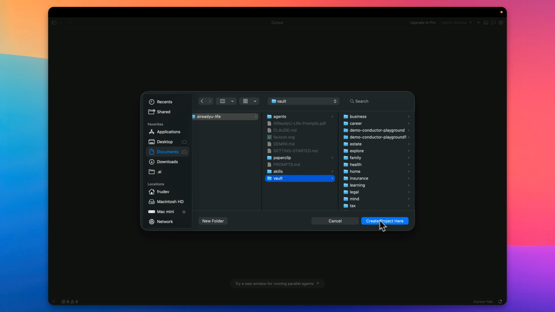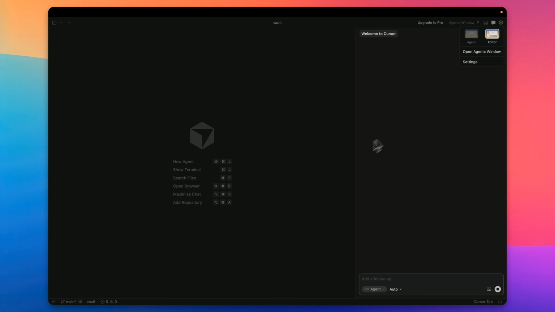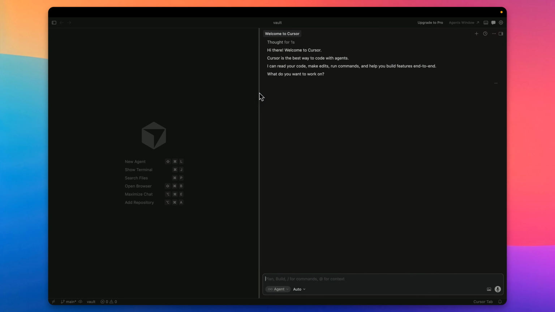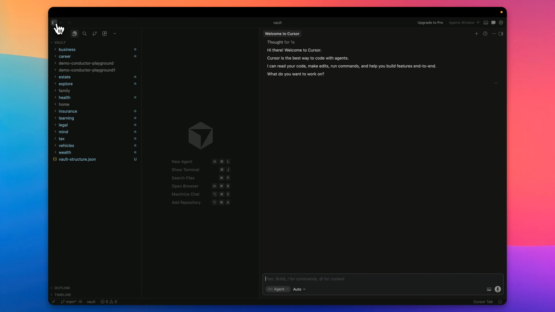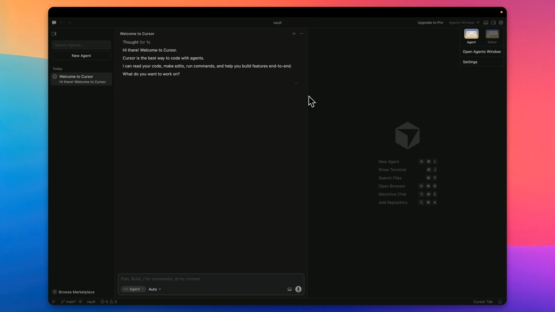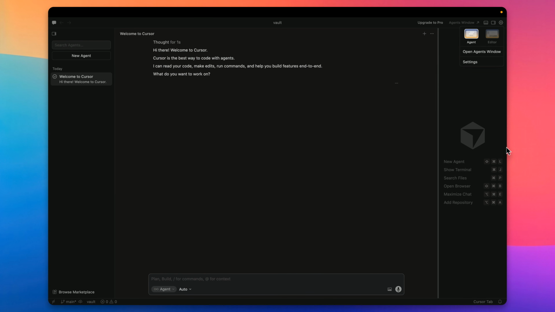I'll open up my vault and create a project from here. Now, I'm very curious, honestly, to see what this UI looks like. It's been a while since I've been on Cursor, and the reason for that is Claude Code just gives a lot of what I used to get from Cursor. So there's that chat interface here, and let's go to the agent experience. The agent experience is not as intimidating for non-technical users.